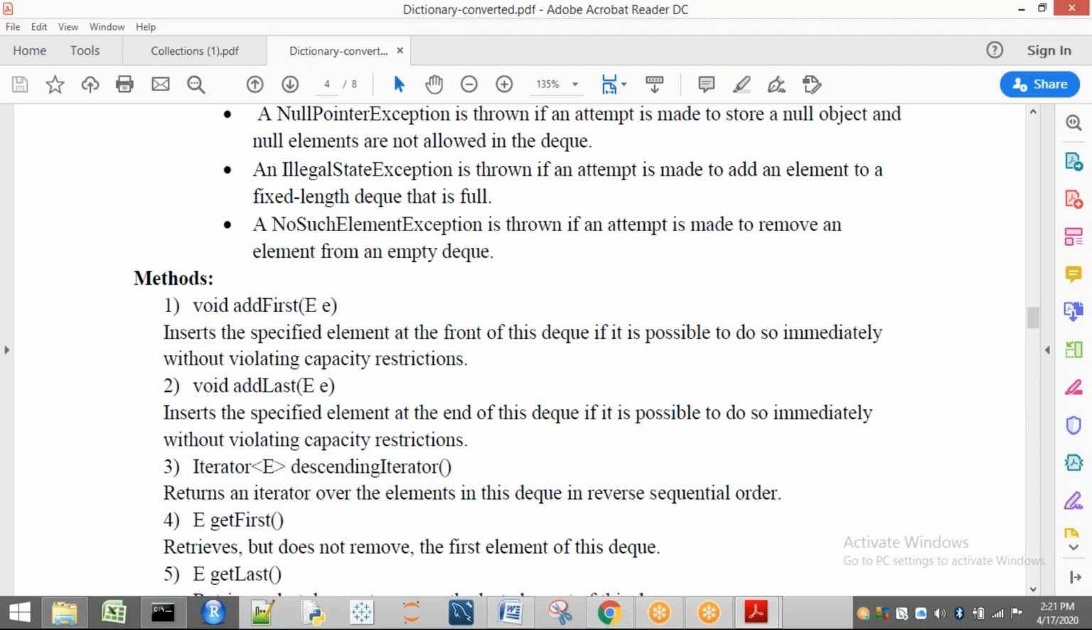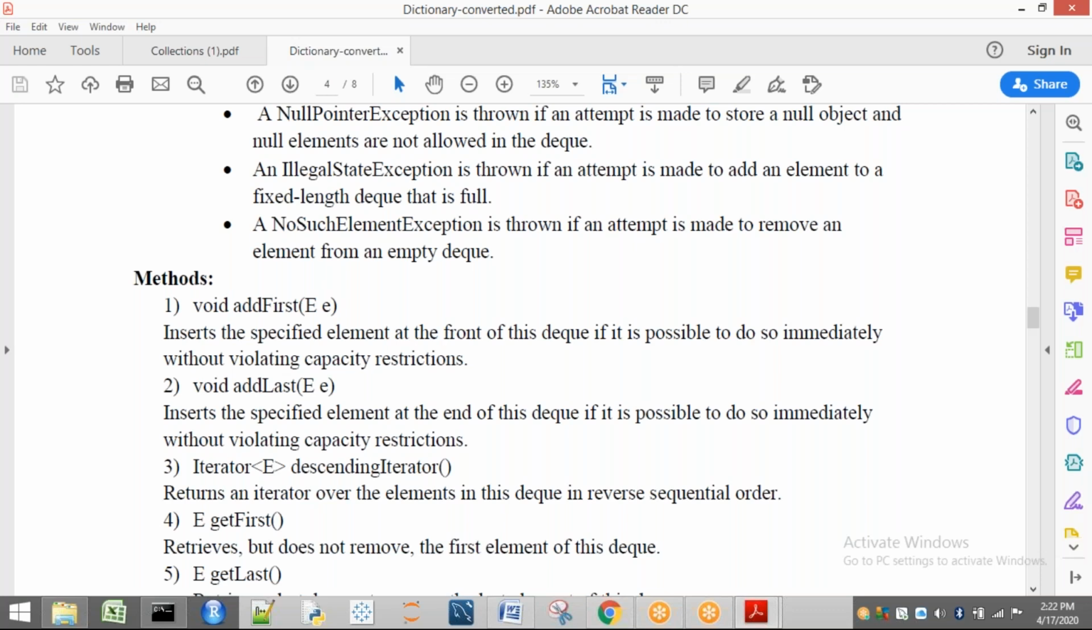Let us consider this example. Don't remember the last point: if a restriction is there we cannot insert, and if a restriction is not there we can insert. That is what they are discussing. So don't think about the restrictions, because whatever class we are seeing after this, the array DQ, has no restrictions, so no problem. The DQ interface can provide restrictions, but your array DQ is not going to provide restrictions, so don't think about these restrictions here.